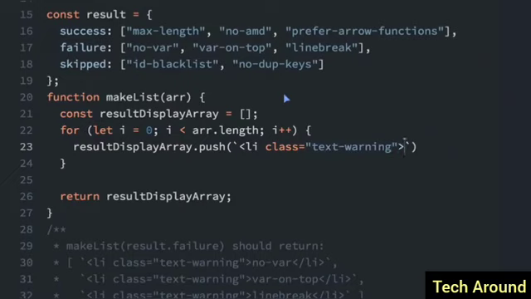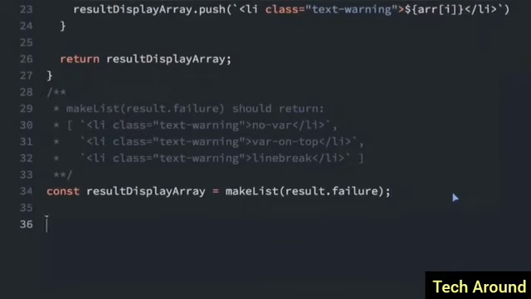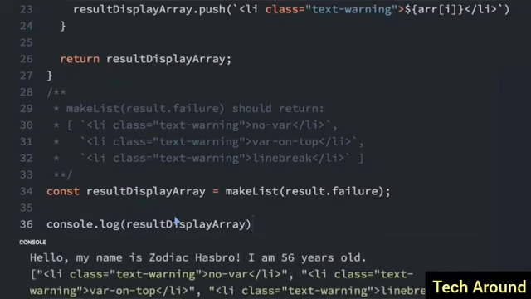And now this next part is going to be a variable because it changes for each array element here. So I'm going to do $ sign and then the curly braces. And now I can just do R and then at index i. Now in the curly brace, and then I can just put the /li. Okay. And if we console.log this out, because we just finished that, if I do console.log result to display array, the array looks just like it's supposed to be. If you look in the console, it returns correctly.